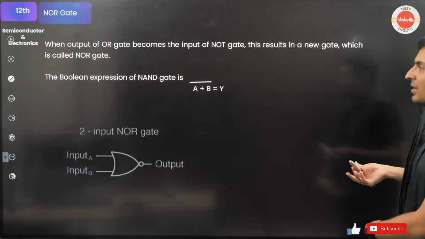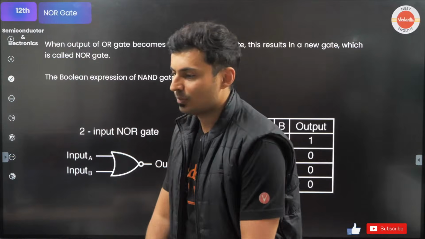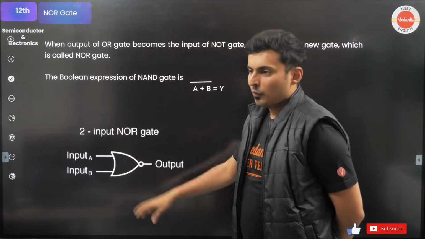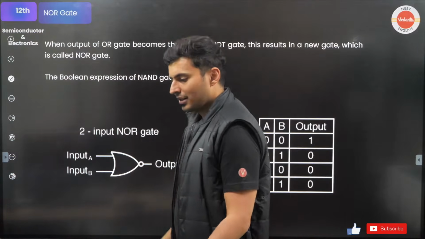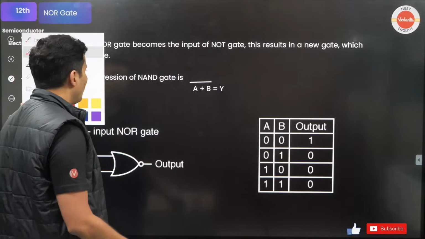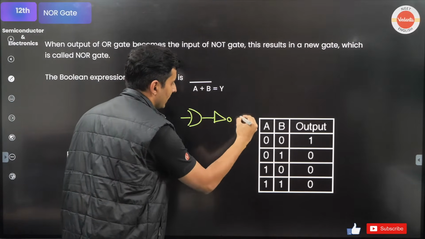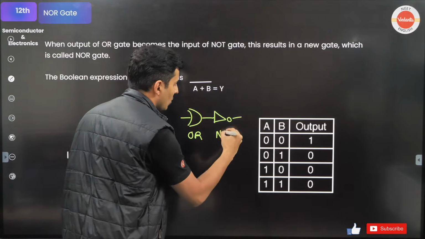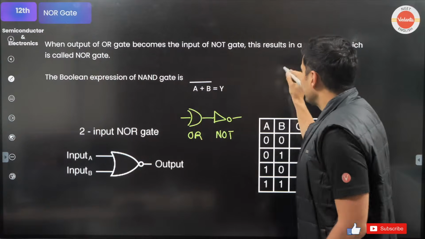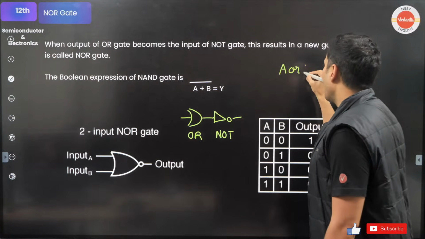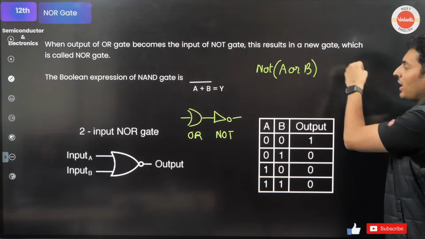Similarly, can you tell me what a NOR gate is? What plus what is NOR? Put it up in the chat box. Which logic plus which logic is a NOR gate? Obviously, it is going to be an OR gate plus a NOT gate. OR plus a NOT gate will give you a NOR gate. So this is actually A or B, with the NOT of it.